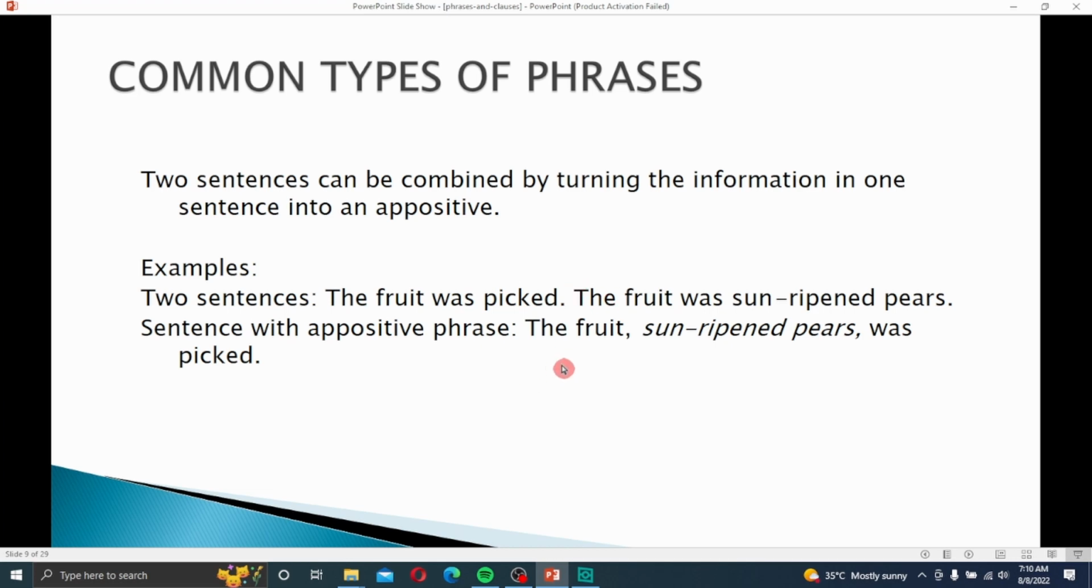The fruit, a sun-ripened pear, was picked. Here, sun-ripened is the opposite phrase in this sentence, and in this way we can make a short sentence, and we can combine two, three or more sentences. So it's a writing style which is best to combine sentences.